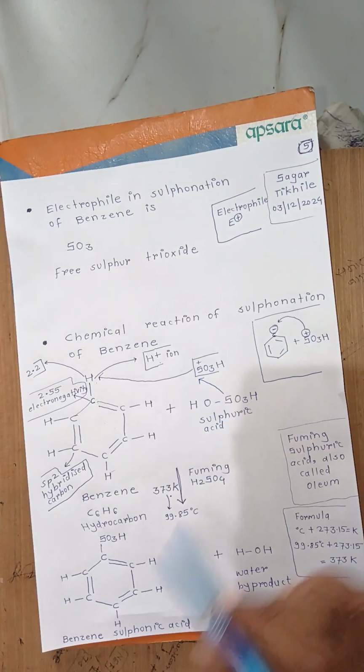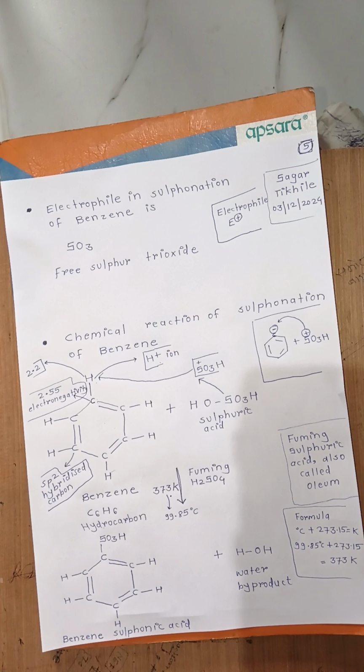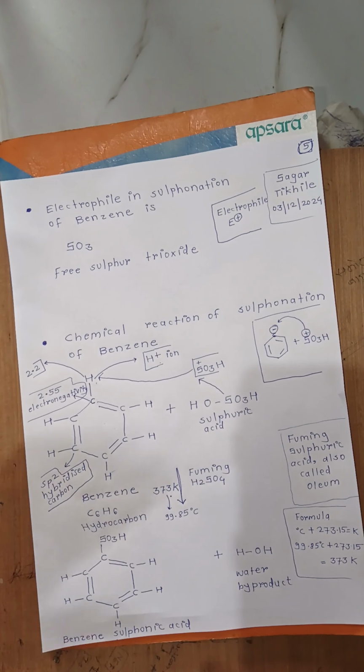Now, in the simple way, I have told you how the sulfonation of benzene reaction happens. Benzene is a hydrocarbon. It means that the benzene molecule is made from hydrogen and carbon only.